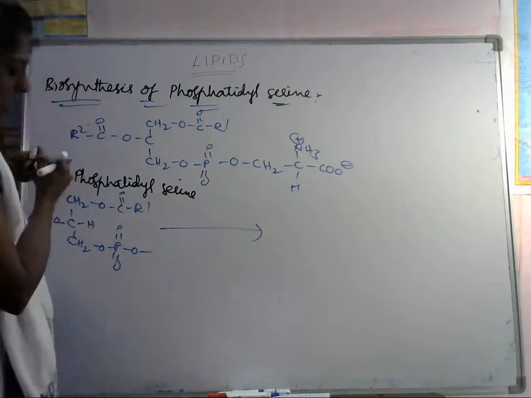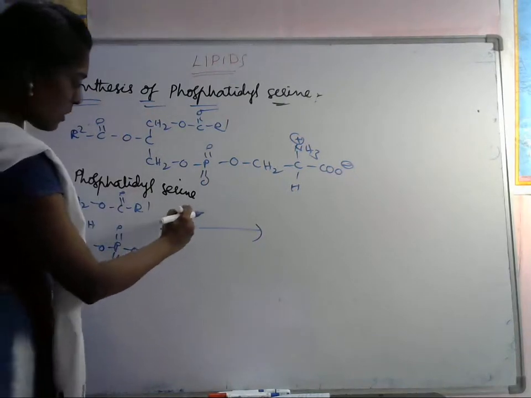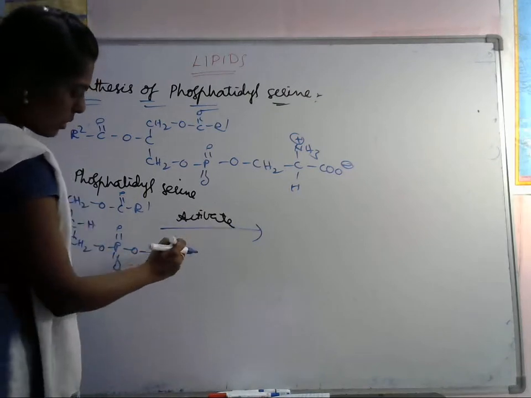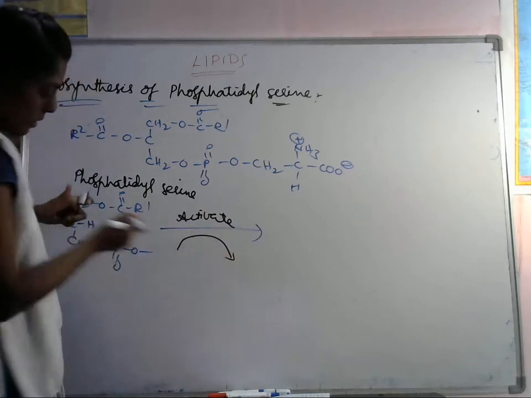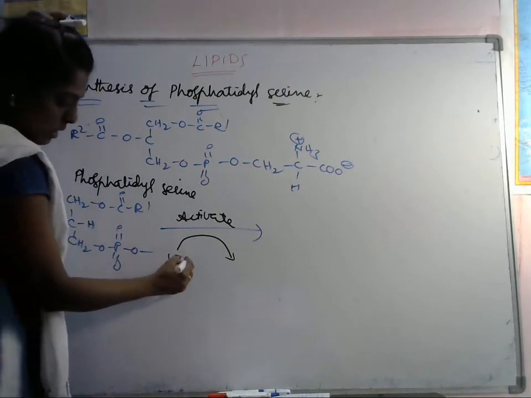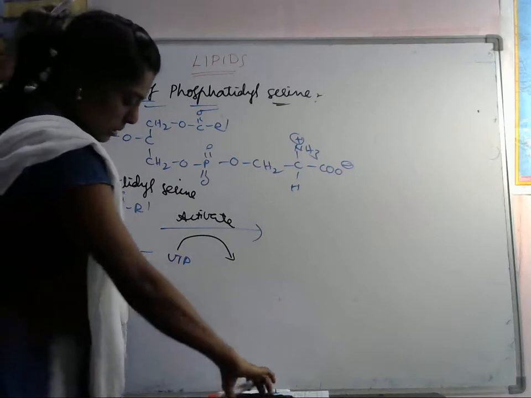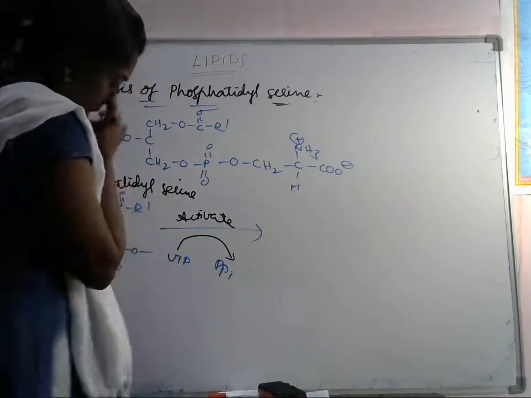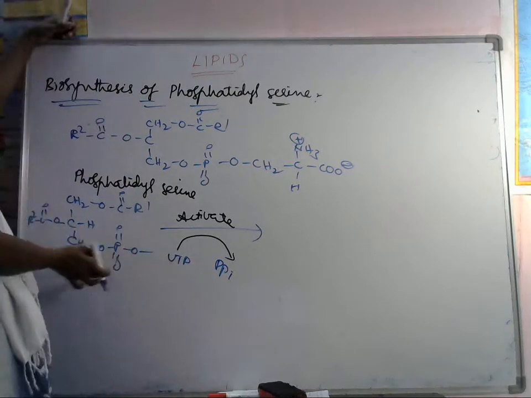Here it is activated. UTP, uridine triphosphate, gives PPi. We have to add one more phosphate group to this one.